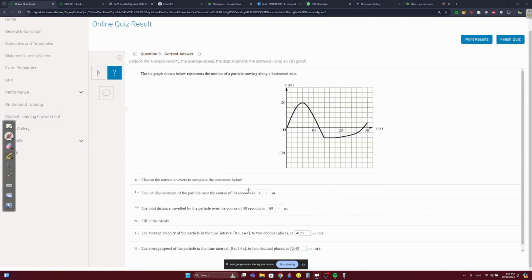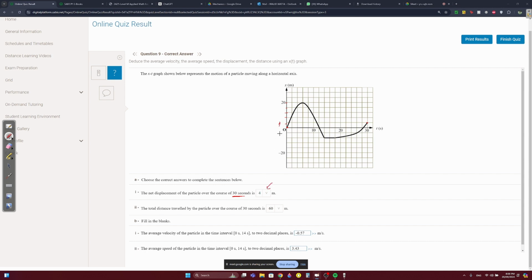Okay, the net displacement of the particle over the course of 30 seconds. What's the net displacement? You just do final minus initial. Initial is 0. Final is, this is 5 spaces: 1, 2, 3, 4, 5. 20 divided by 5 is 4. So this is 4. Okay, so 4 minus 0, the displacement is 4.